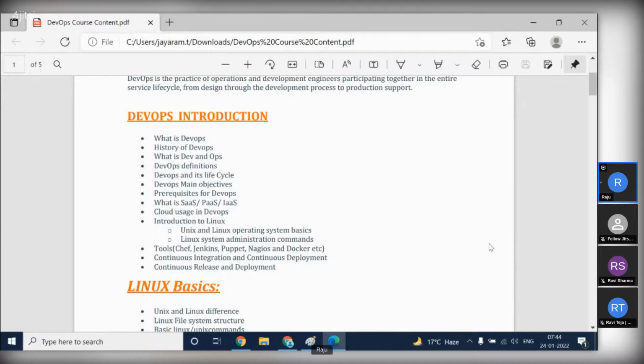At least how to create a file, how to create a user, how to edit a file, where we are using the Vim editor. So how we can use those Vim editors. How to delete a file, how to create a directory, how to change the paths. So these are the minimum.